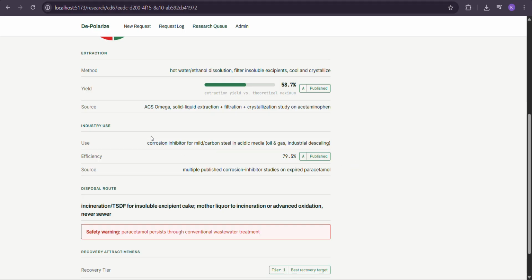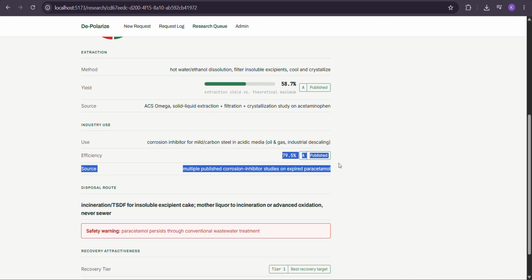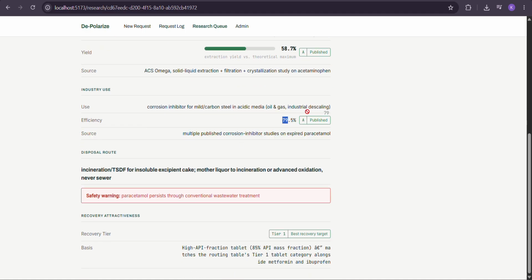It will be used in safer things, for example, as a corrosion inhibitor. So something that stops the corrosion of the steel in acidic media. As you can see, it has created the use case of the recoverable, and also the efficiency of how efficiently we can use it.